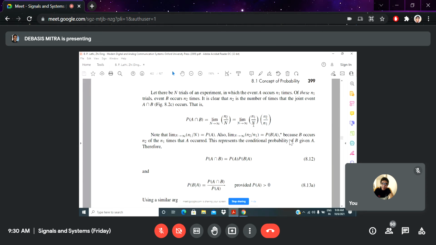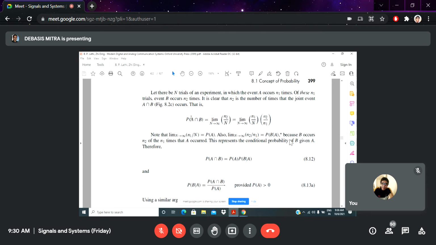Simple, I already discussed it last class, the tossing of a coin. Say there are two outcomes and a total probability of 1. So 1 by 2 will be your probability of head or tail. It is a simple thing. But when 6 possible outcomes come, then 1 by 6, like this. So this is the simple way to calculate the probability of an event, and obviously the number of trials is known to you and the total number of trials of the experiment is already given to you. In that case you calculate.